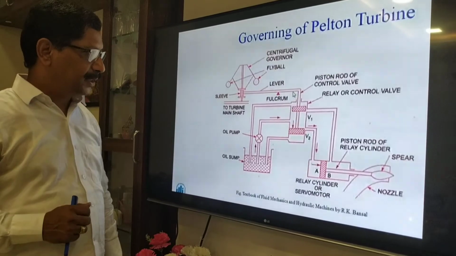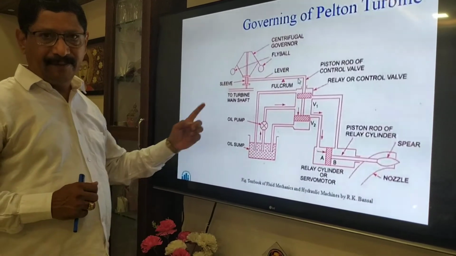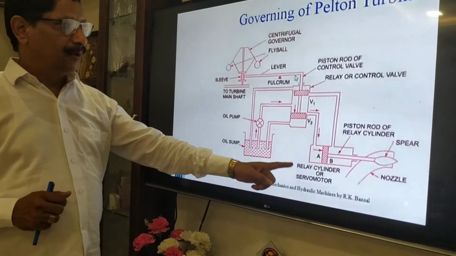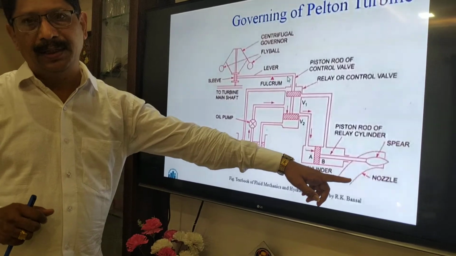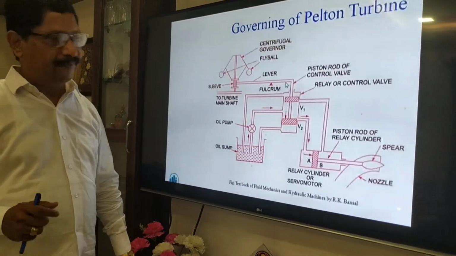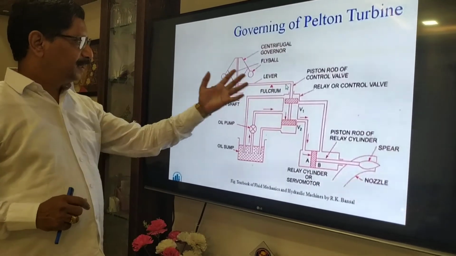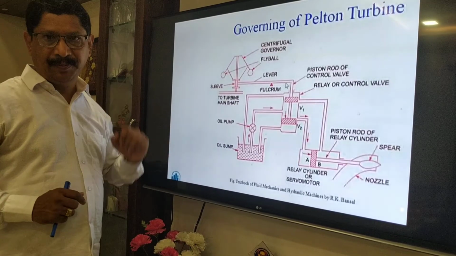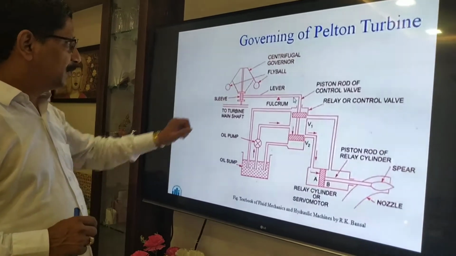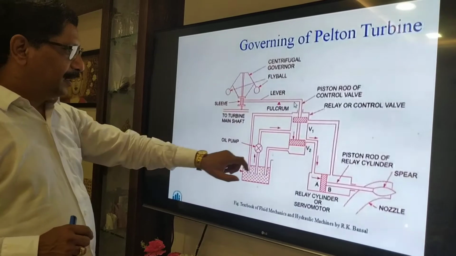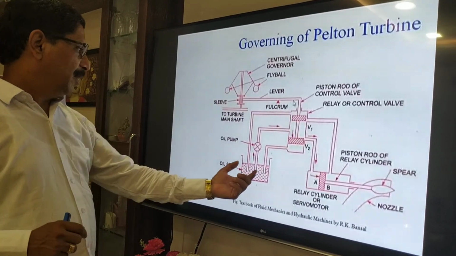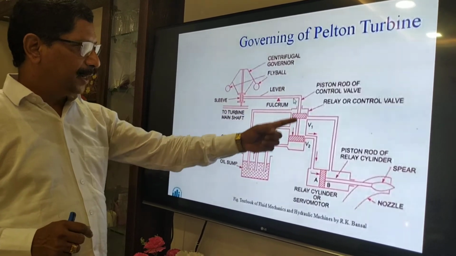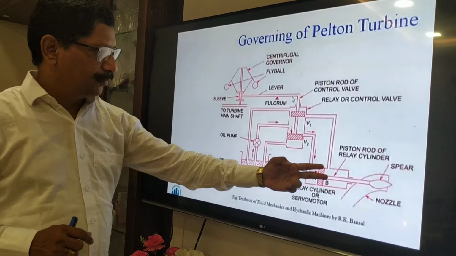What figure you are seeing here is a mechanical governor. With this we can allow the turbo generator to rotate at constant velocity. This is a beautiful sketch of a mechanical governor, which consists of this governor, then an oil sump, here a relay valve, and this is a servo mechanism.